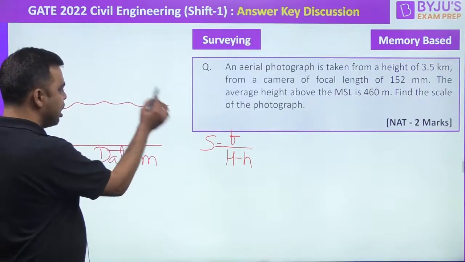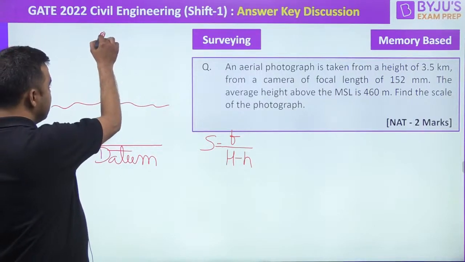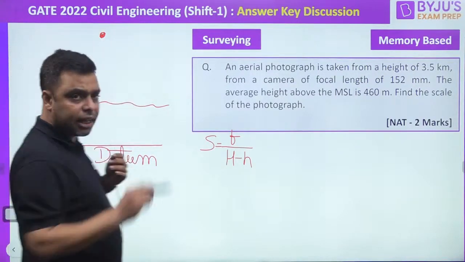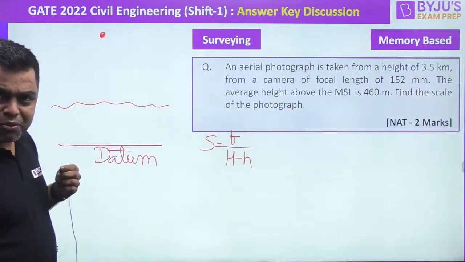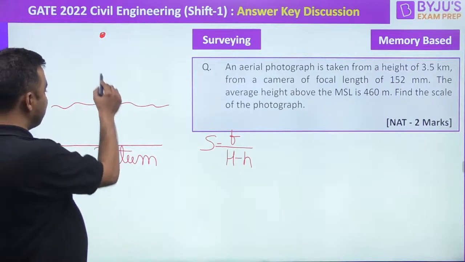Fine, this is some ground level, and over here basically I have my aeroplane. Right, I have my aeroplane over here at this place. Okay, fine guys, 1:20,000. Definitely very good.